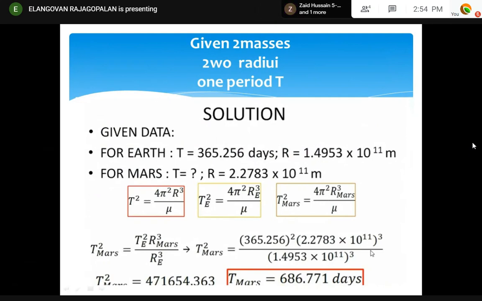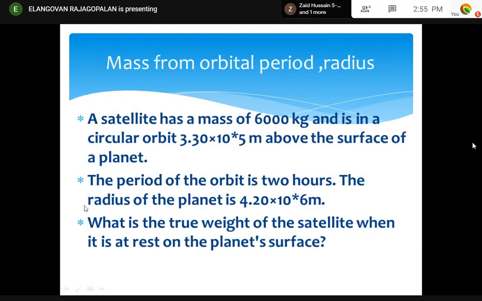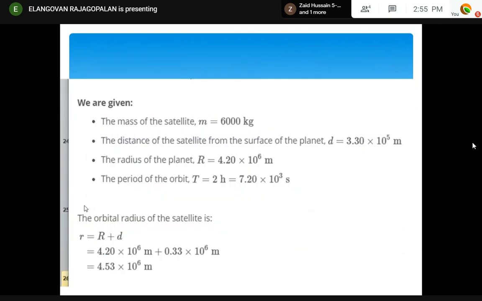So 4 pi squared over mu is a constant. So it became T2 squared by T1 squared is equal to R2 cube by R1 cube. That's all. Use the same formula. Don't worry about this derivation. This is the formula, and only this formula you have to remember. Don't get confused. Three quantities will be given, and you have to calculate the fourth quantity. That's all. Two periods, two radii.